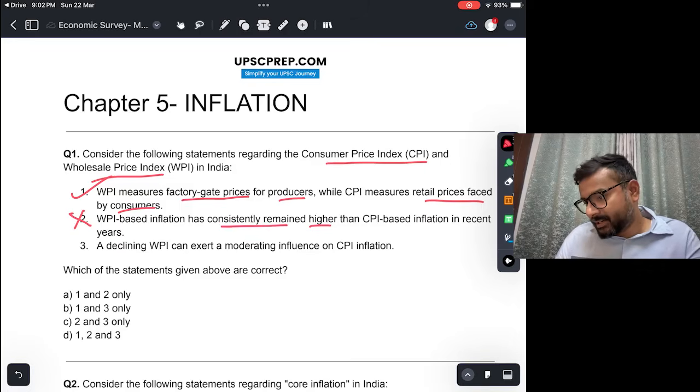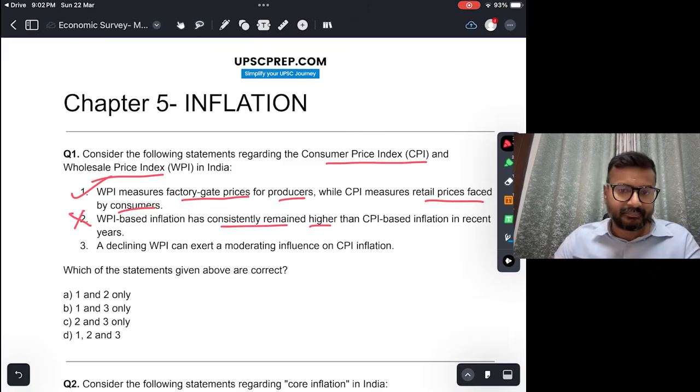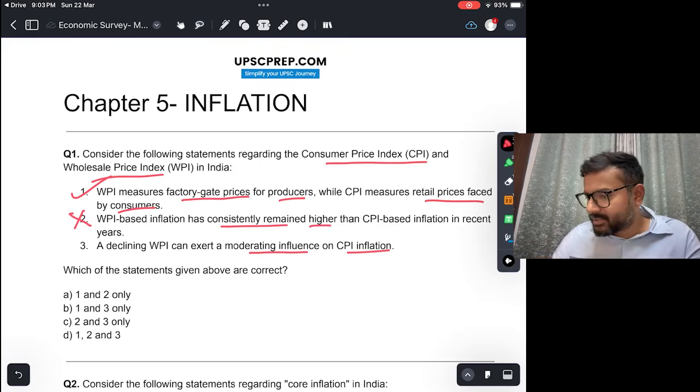Third, a declining WPI can exert a moderating influence on CPI inflation. So if WPI is falling, it will have a moderating influence on CPI inflation, which is true, right? If WPI is subdued, then the input cost pressure on consumer goods will also decrease, and CPI generally has consumer goods in the basket, and therefore CPI will also feel the moderating effect. So this is true. Answer would be 1 and 3, that is B.